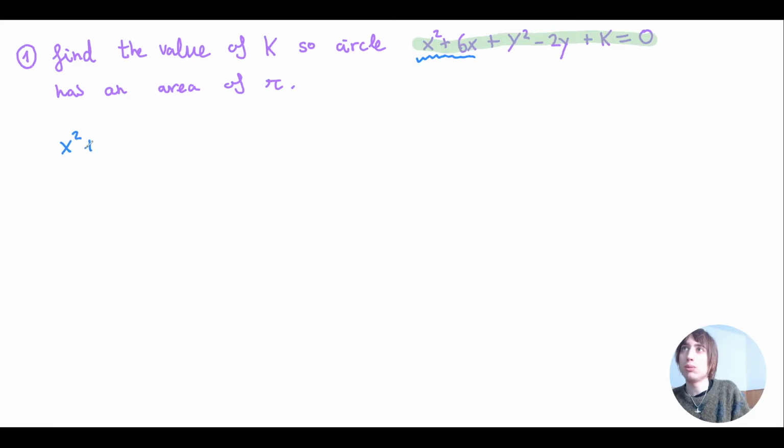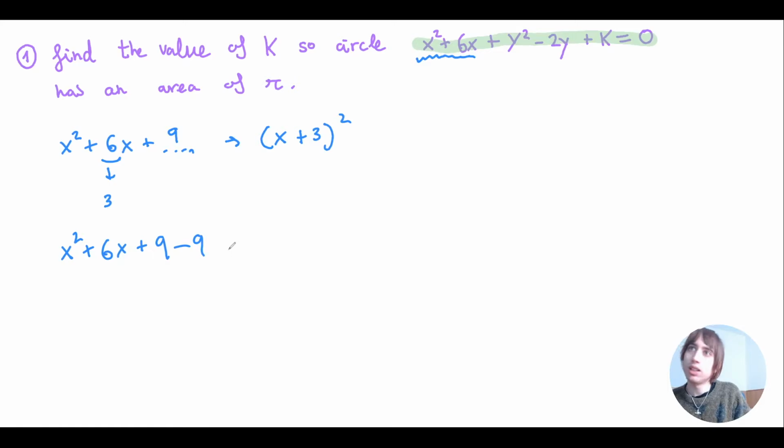So x squared plus 6x. How do I complete this square? Which number would be ideal to have here? So 6 divided by 2 is 3. My goal is to condense this into this expression. So this will generate a 9 here. So it would be ideal if I had a 9 here. How can I get it? I can get it from doing plus 9 minus 9. Then this expression is equal to x plus 3 squared minus 9. Alright, so I've already fixed this part.